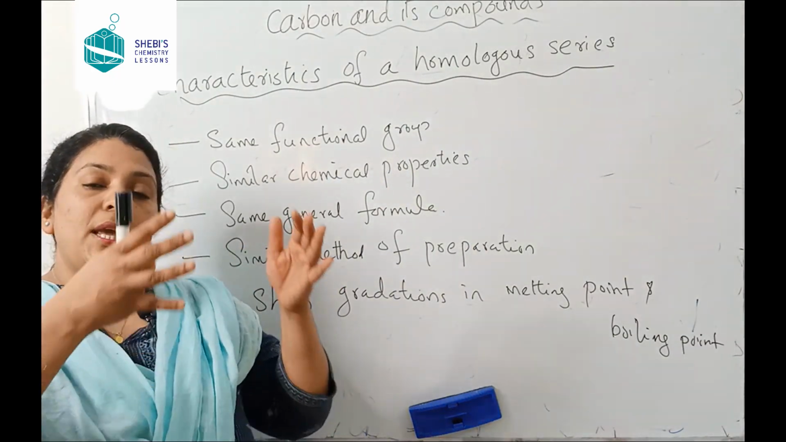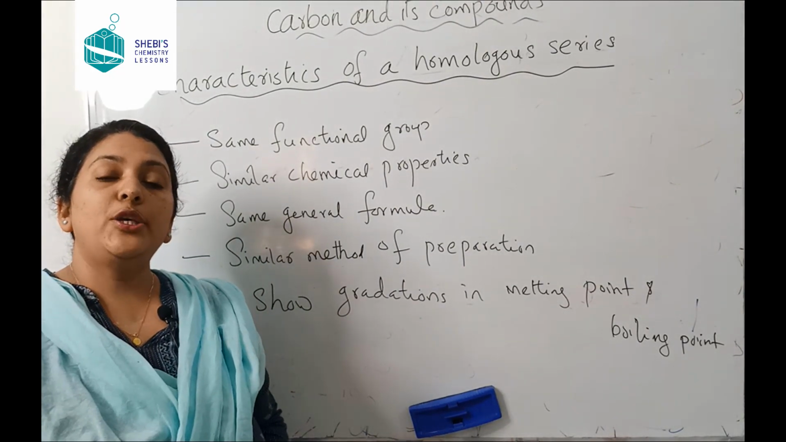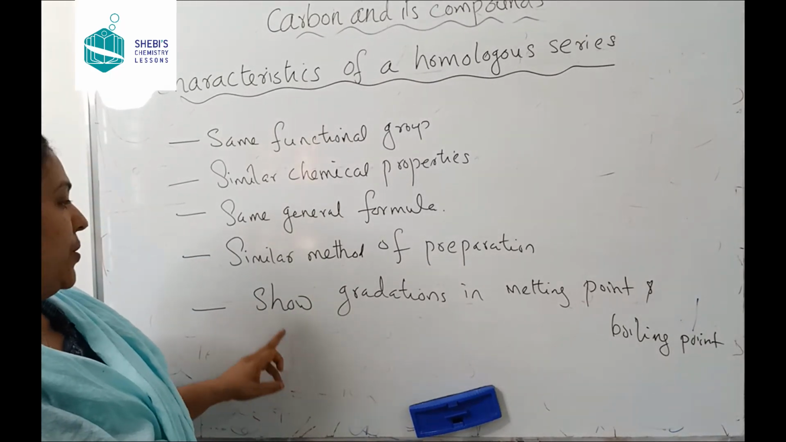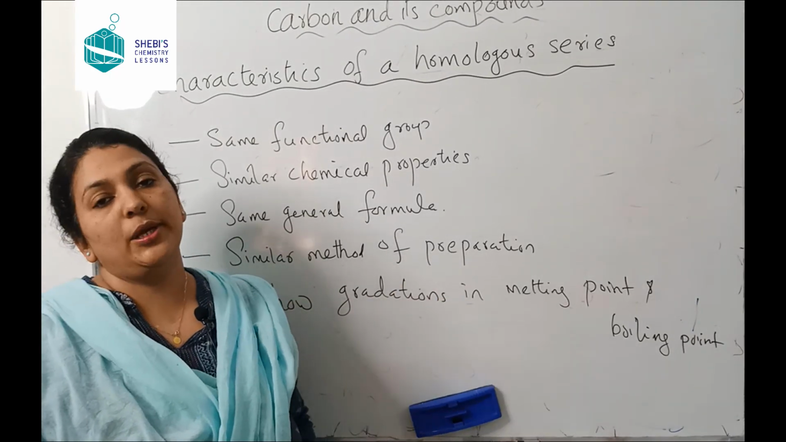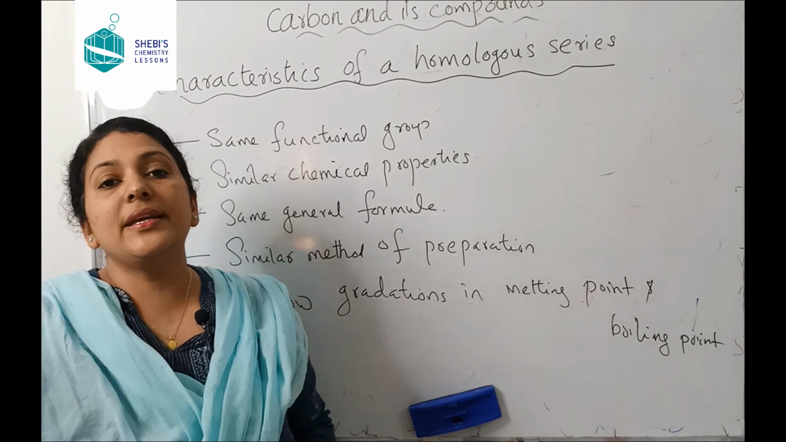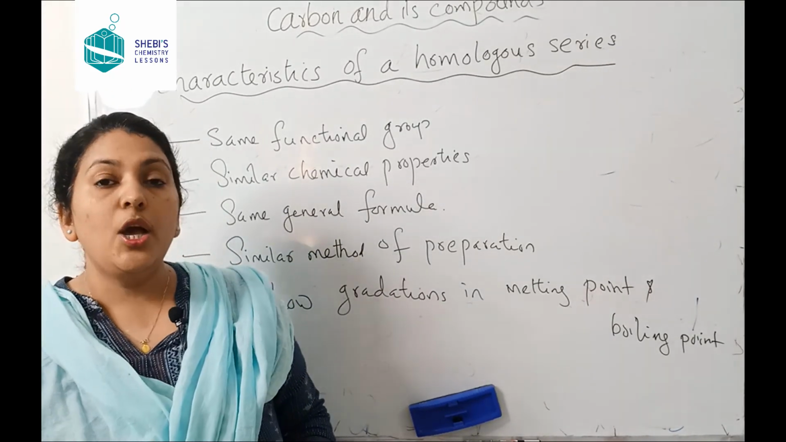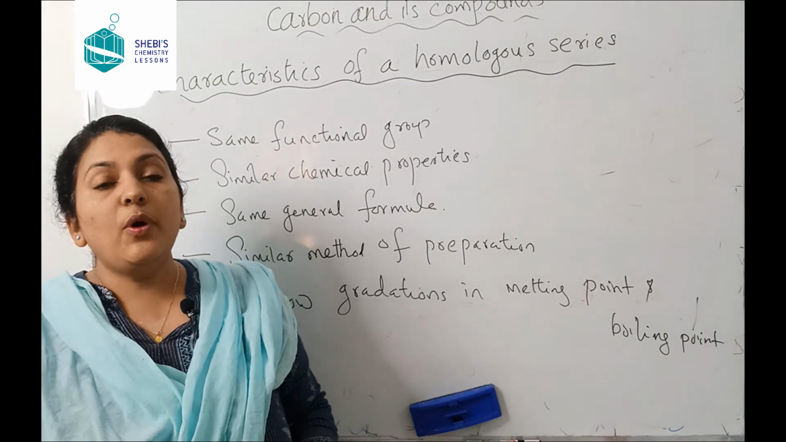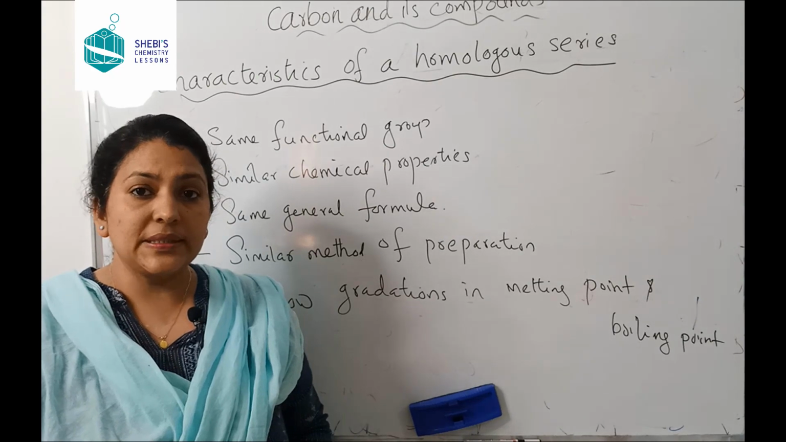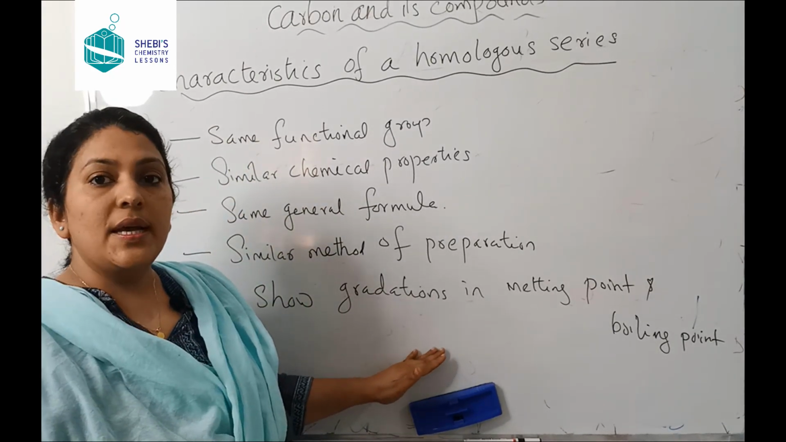Okay. Now, similar method of preparation. The members in a homologous series can be prepared by using same methods. Alright? And the last one is show gradations in melting point and boiling point. What is gradations? Means a regular increase. Okay? When you move from the top to the bottom of a homologous series, the boiling point and melting point gradually increases. Are you getting? Okay. Now these are the characteristics of a homologous series.